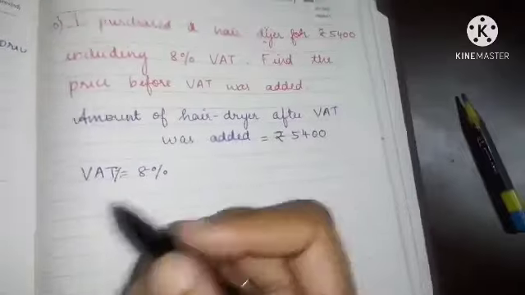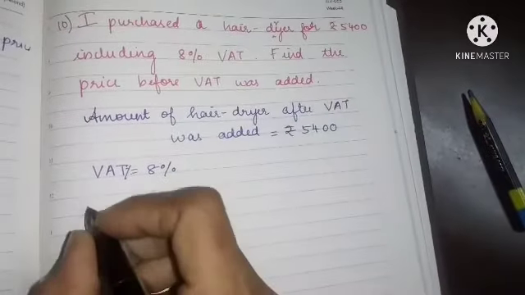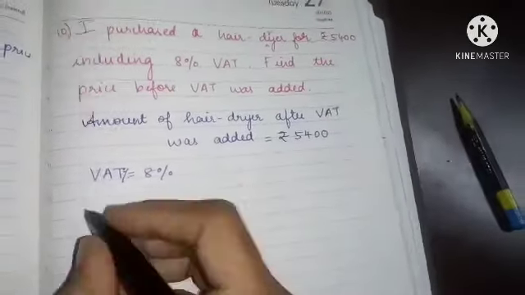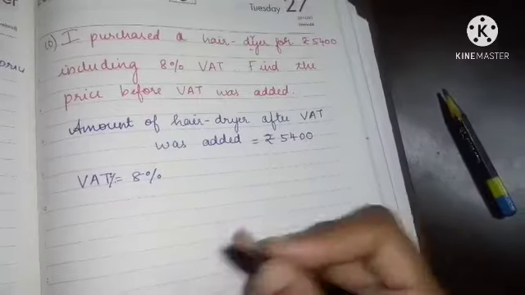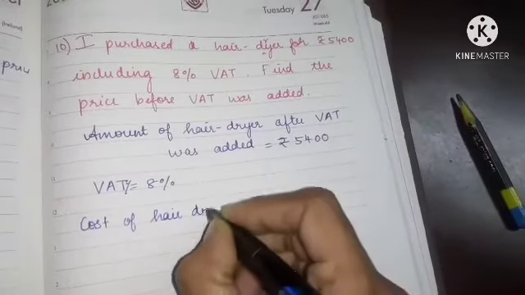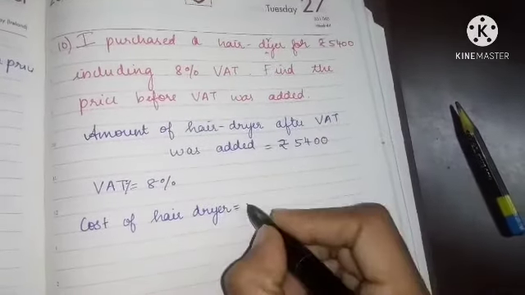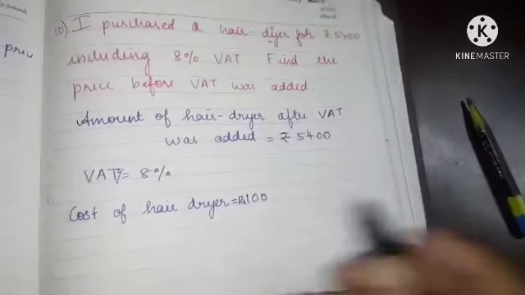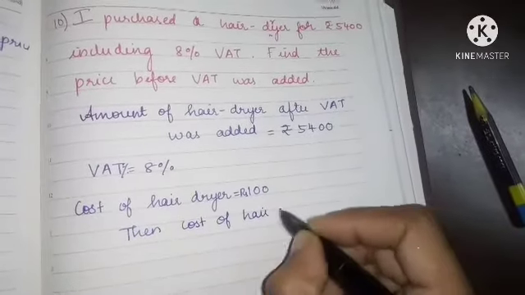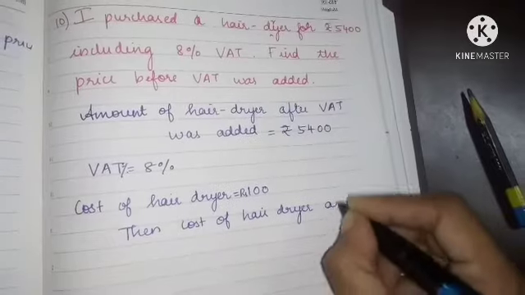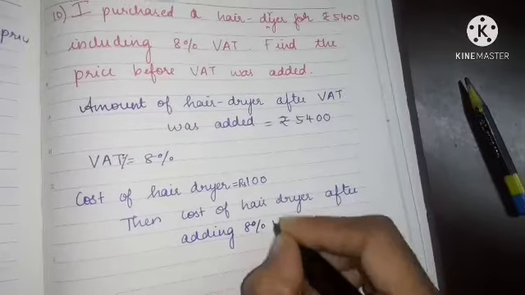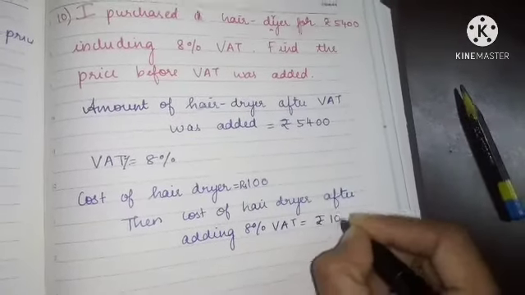So what is the actual meaning now? If the cost of the hair dryer is 100 rupees, then the cost of the hair dryer after adding 8% VAT is equal to rupees 108.